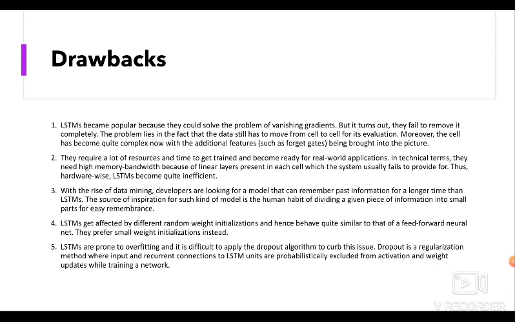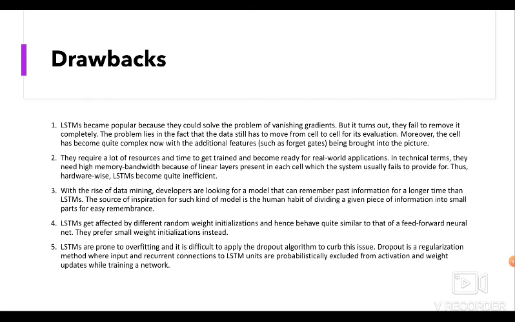Secondly, they require a lot of resources and time to get trained and become ready for real world applications. In technical terms, they need high memory bandwidth because of linear layers present in each cell, which the system usually fails to provide. Thus, hardware-wise, LSTMs become quite inefficient.